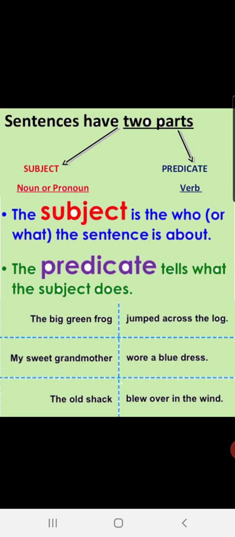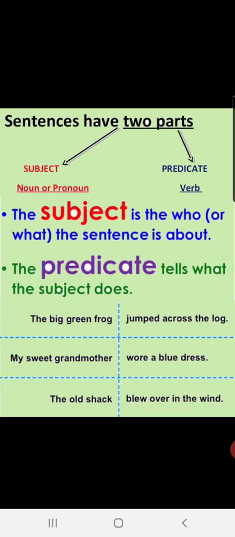So a subject is usually a noun or a pronoun. In a sentence, children, a subject is the one whom you are talking about. It can be a person, it can be a place, it can be a thing. And predicate is what you are talking about the subject.